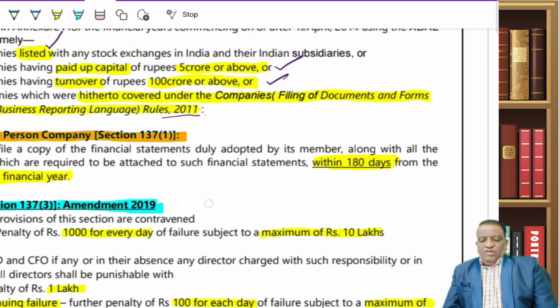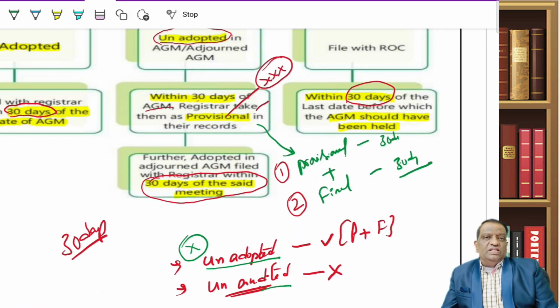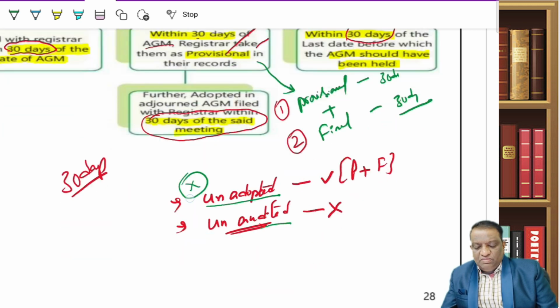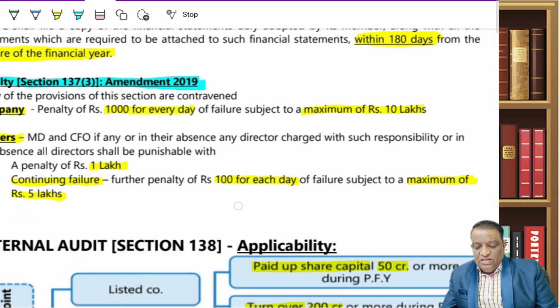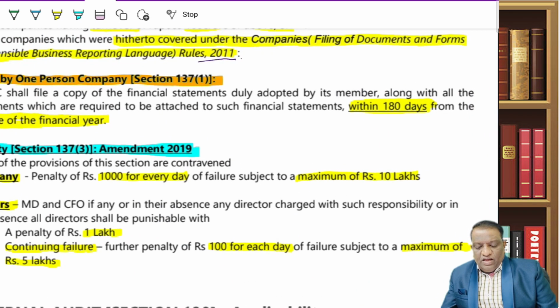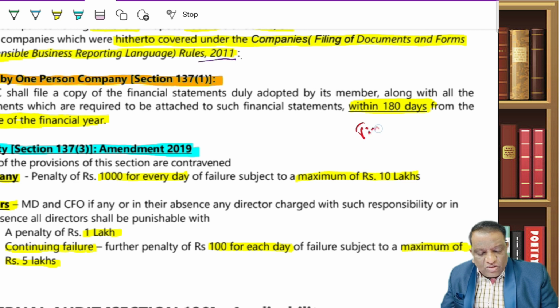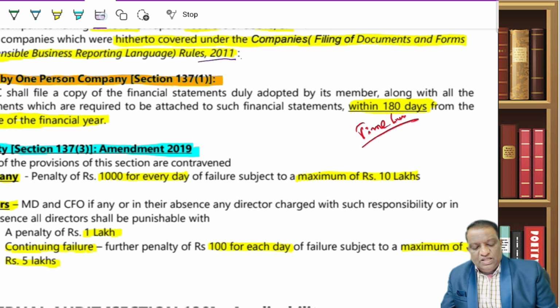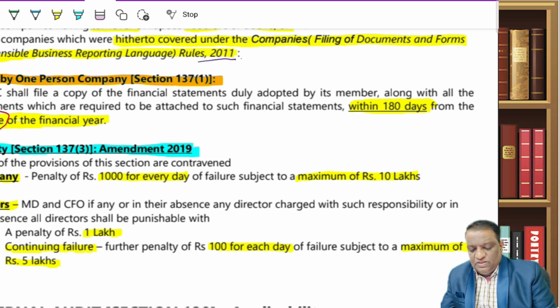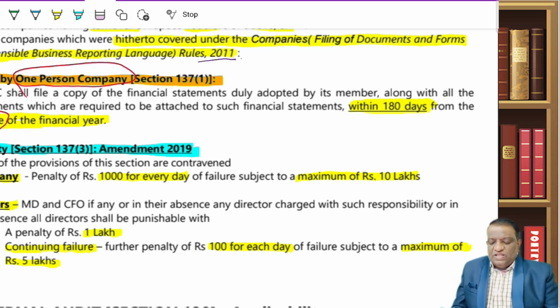Now, whenever we said you have to file the financials within 30 days, the starting point is the AGM. But what if I am an OPC? If I am an OPC, I may not have AGMs. So the timeline for an OPC is not linked to the AGM. The timelines are linked to 180 days. 180 days from when? 180 days from the closure of the financial year. This is only for OPCs, because they will not be having an AGM.